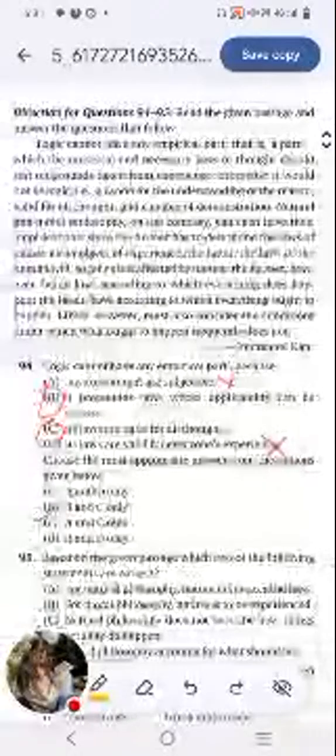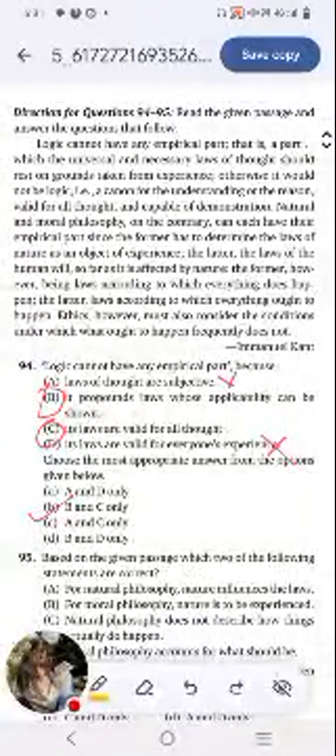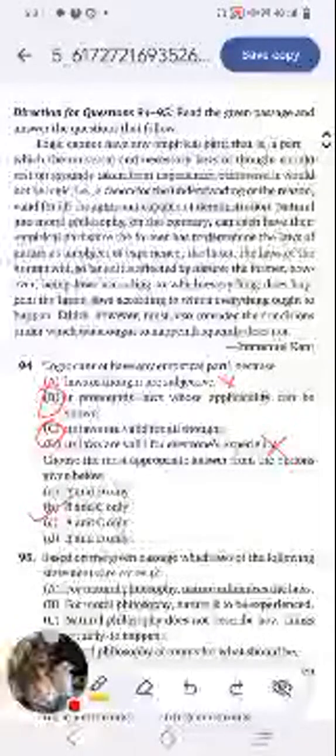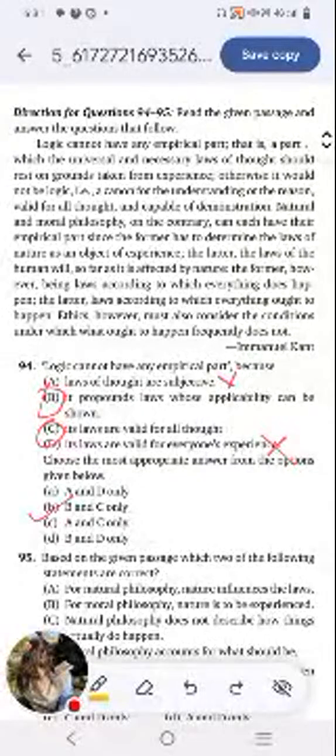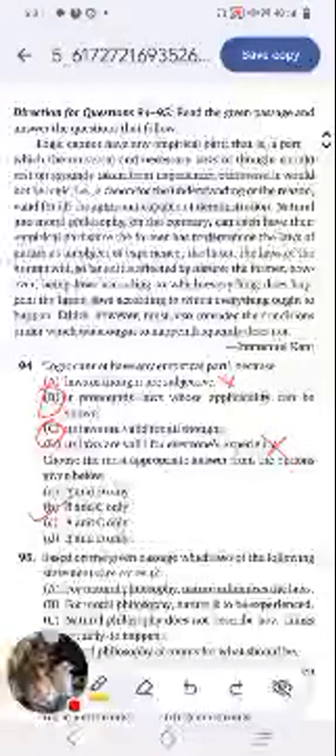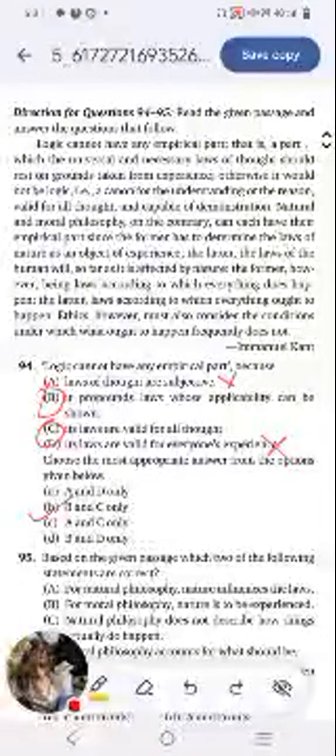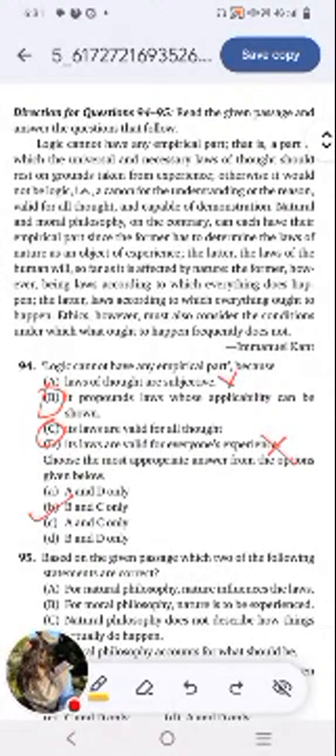So let's look at our passage again and find out what it says about natural and moral philosophy right here. It says that in natural philosophy, one has to determine the law of nature as the object of experience. In moral philosophy, the law of the human will, so far as it is affected by nature.